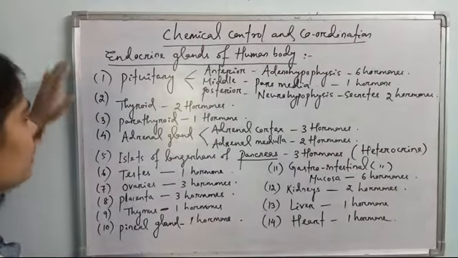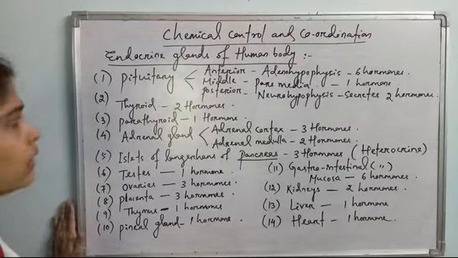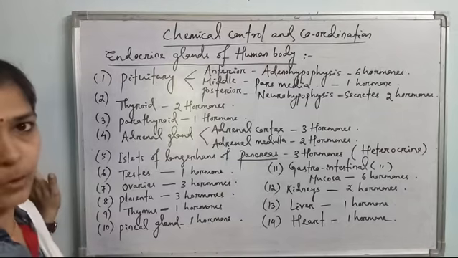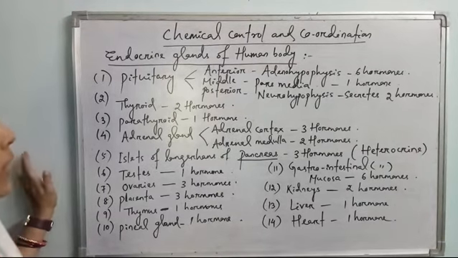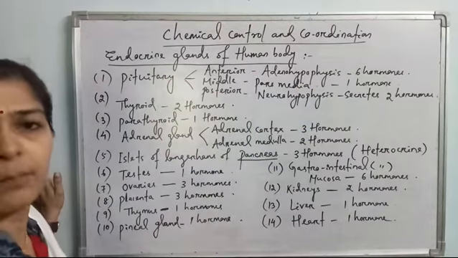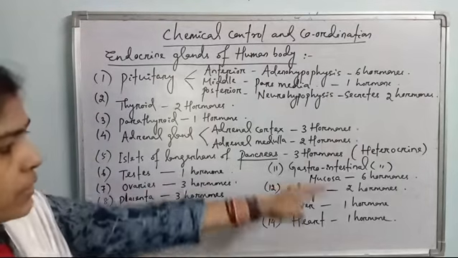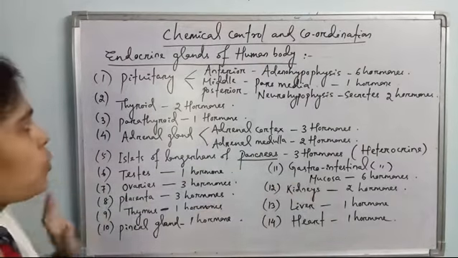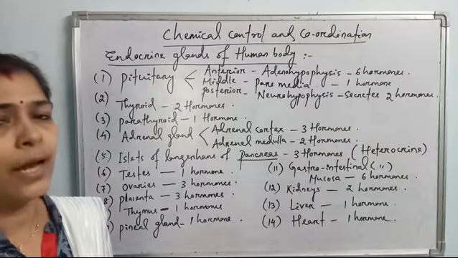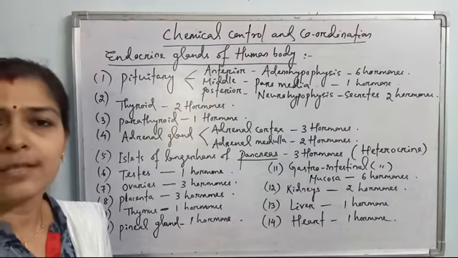Chemical control and coordination. First we'll discuss the endocrine glands of the human body. I have made one list here. See, pituitary is the endocrine gland which is considered the master gland of the body. Why is it called the master gland? Because it releases 9 hormones: 6, 1 and 2 here. So 9 hormones are released from pituitary itself, and it controls the hormonal activities of all other glands. So pituitary is considered the master gland, but pituitary is also under the control of another gland called hypothalamus. Hypothalamus is present in our brain and is considered the brain gland.